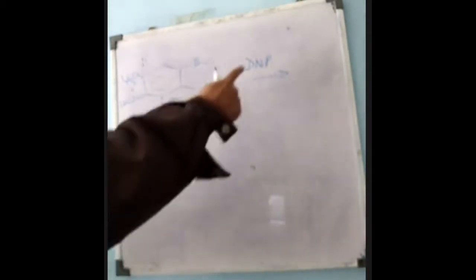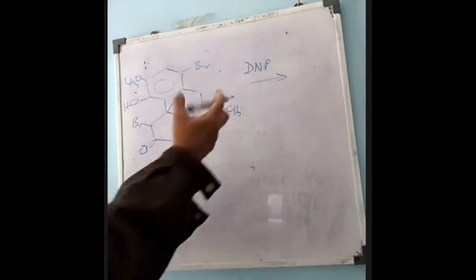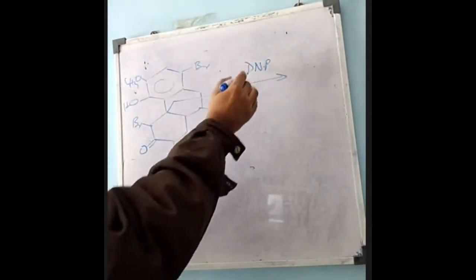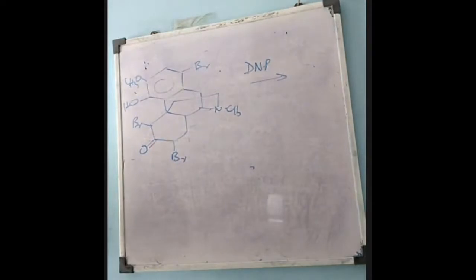Now here, three bromines are added: bromine in the aromatic ring, bromine here, bromine over here. Then it is treated with DNP, 2,4-dinitrophenylhydrazine. You can write the whole formula, or you can write DNP only. Once we get this compound and it is treated with 2,4-dinitrophenylhydrazine, we will get this compound.